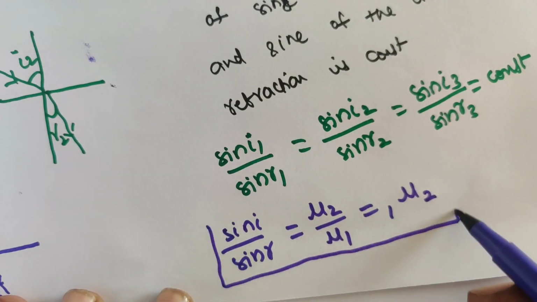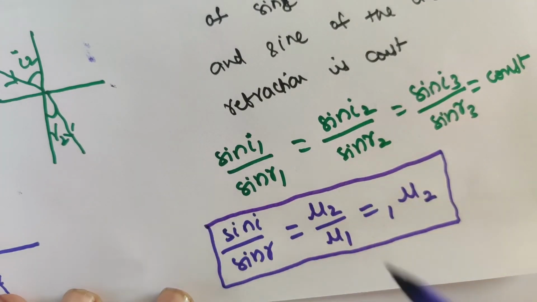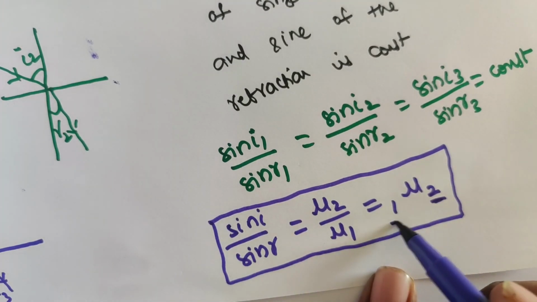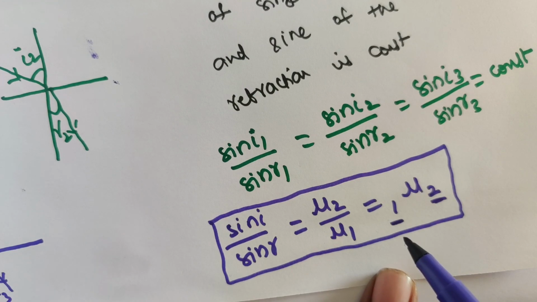This ratio mu2 by mu1 is called the refractive index of the second medium with respect to the first.